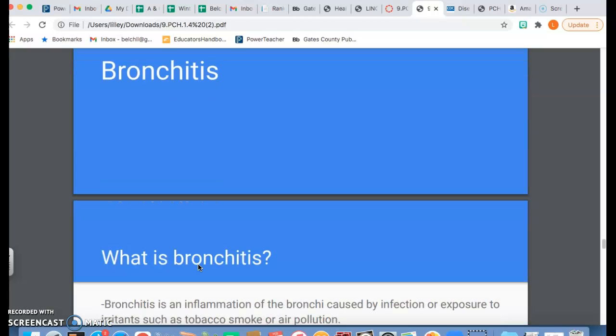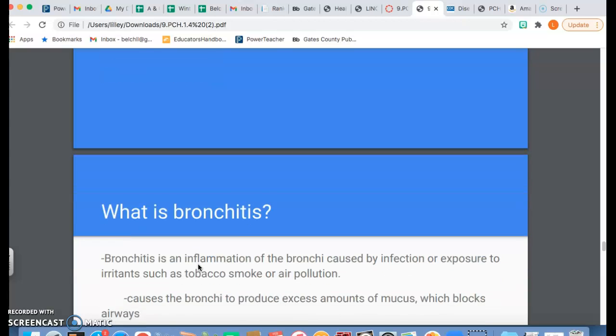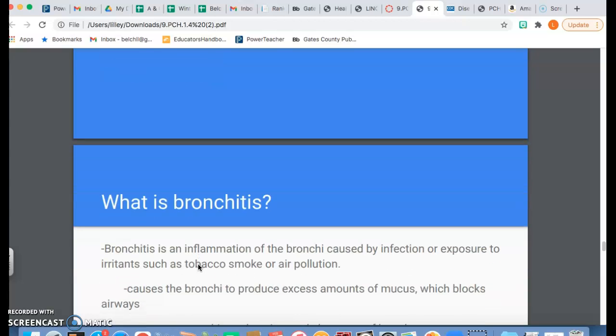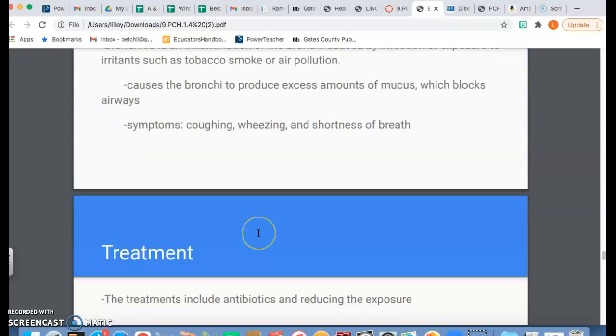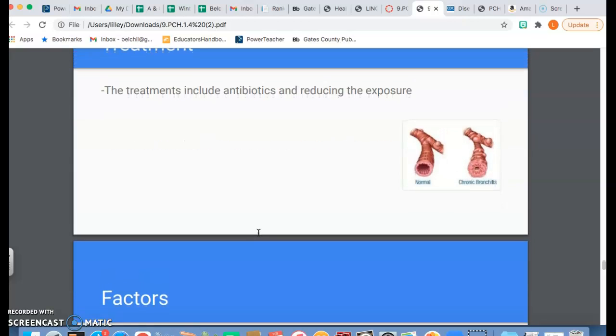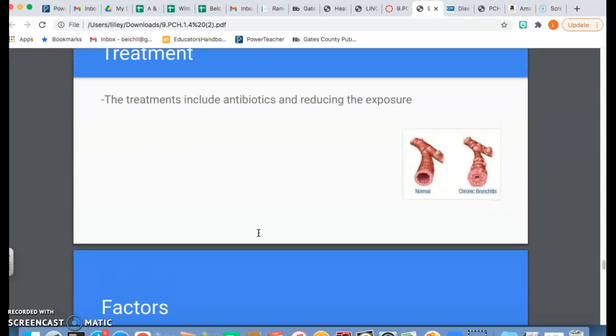Next, we're going to talk about bronchitis. Bronchitis is the inflammation of the bronchi caused by infection or exposure to irritants like tobacco smoke or even air pollution. It causes the bronchi to produce way too much mucus, which blocks your airways. The symptoms of bronchitis are coughing, wheezing, and shortness of breath. The treatment for bronchitis includes antibiotics and reducing your exposure.